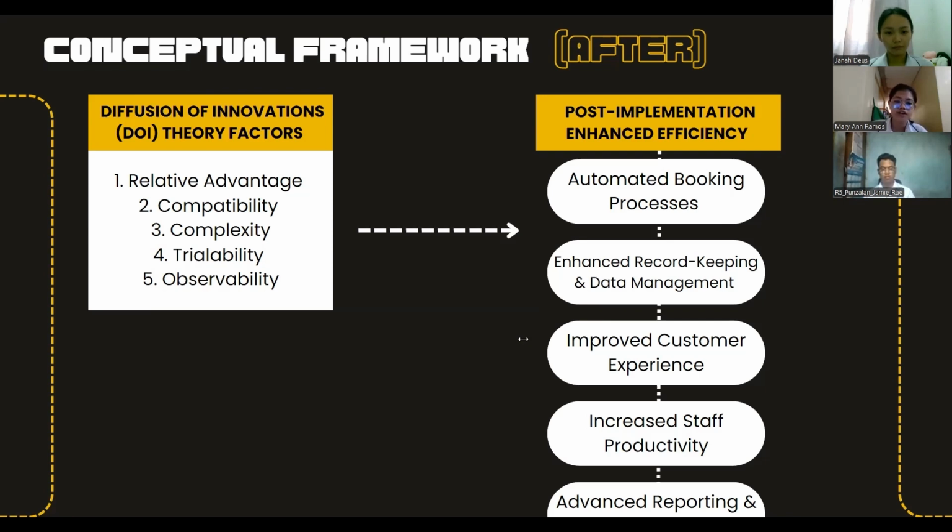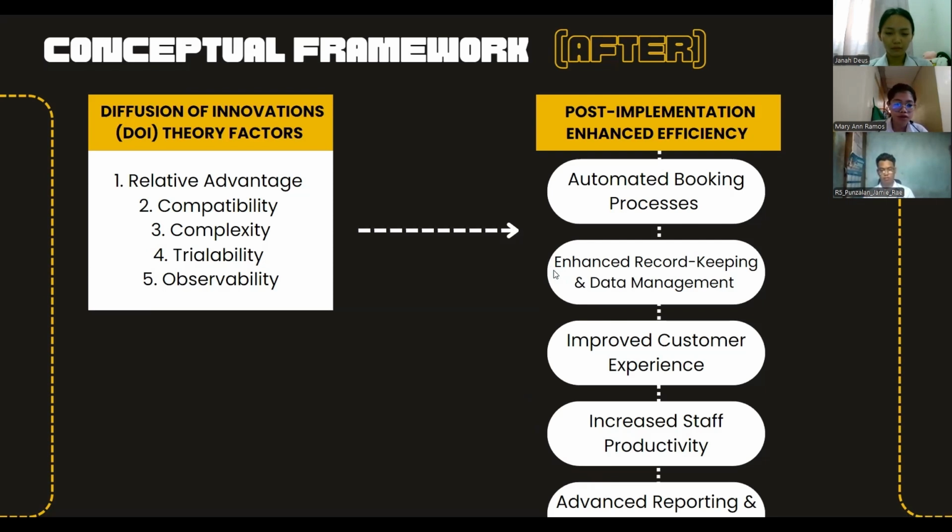It also enhances record keeping and data management, with a centralized database for booking and user information that allows quick retrieval and real-time updates. This enhances data accuracy, making benefits observable and aligning with the existing need for efficient data management.